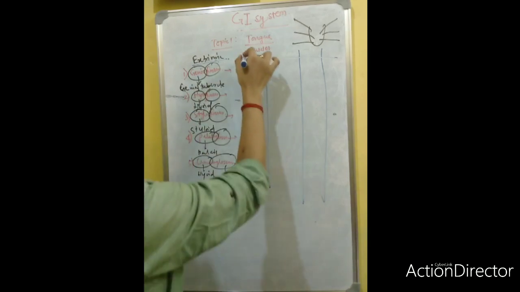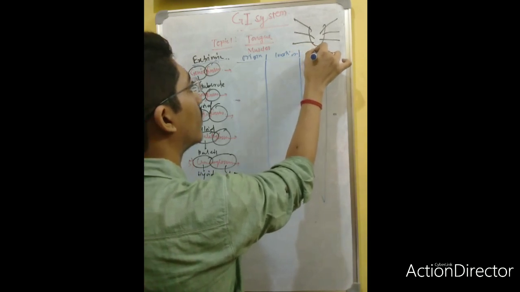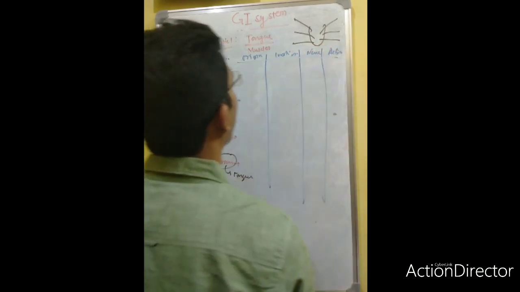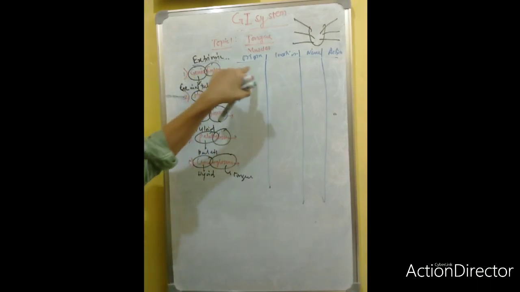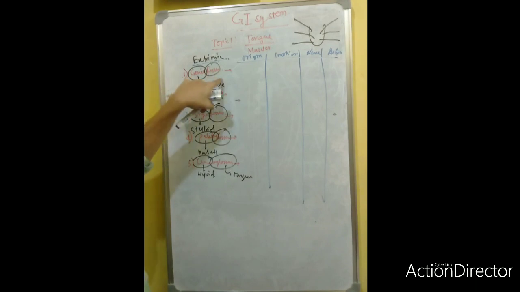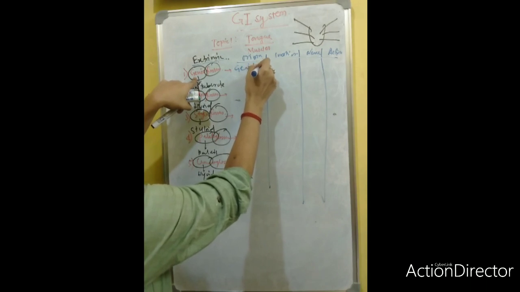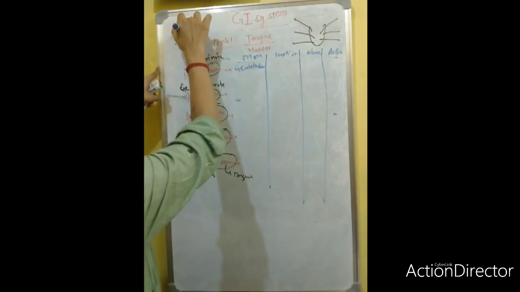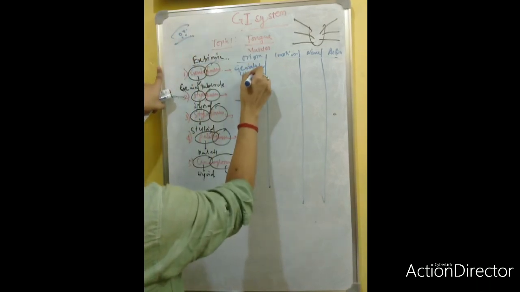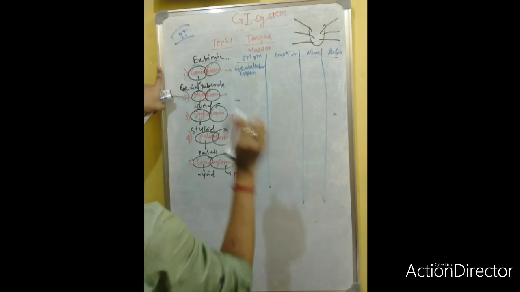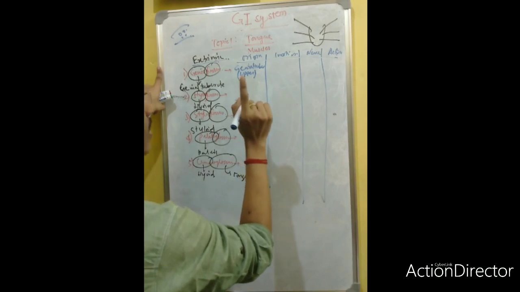For each and every extrinsic muscle, you must know the origin, insertion, nerve supply, and action. Genioglossus: the name itself suggests how to write the origin and the insertion. First origin, second insertion. Genio means genial tubercle. There are two groups of genial tubercle, upper and lower. It originates from the upper genial tubercle.